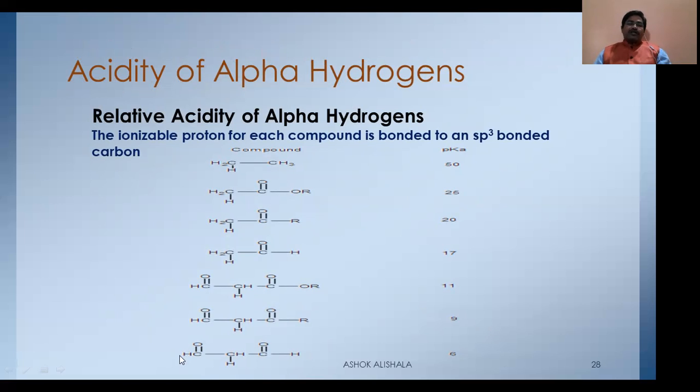And finally, if you observe both sides aldehyde groups, it is the most acidic, where its pKa value is 6. That means depending on the carbonyl carbon adjacent to the alpha hydrogens, the acidic nature of the different alpha hydrogens will be in this order.